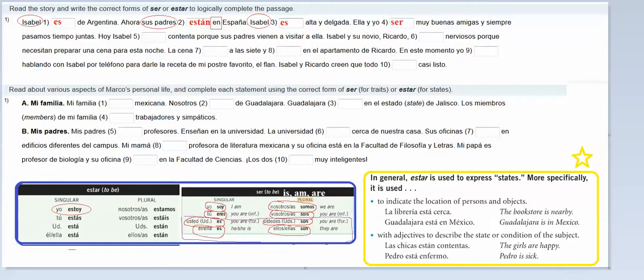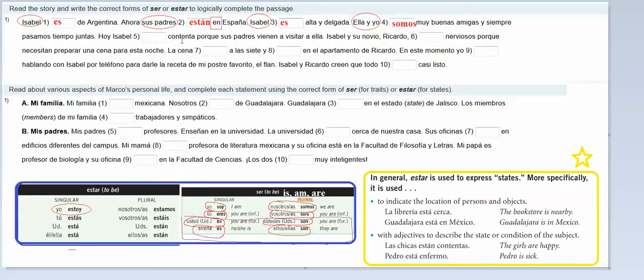Okay, so who are good friends? Ella y yo, which is the same thing as we. So if I go down here for we, which is nosotros, it should be somos. So I'm going to get rid of this, change my ser to somos. Okay, y siempre pasamos tiempo juntas, and we always spend time together.